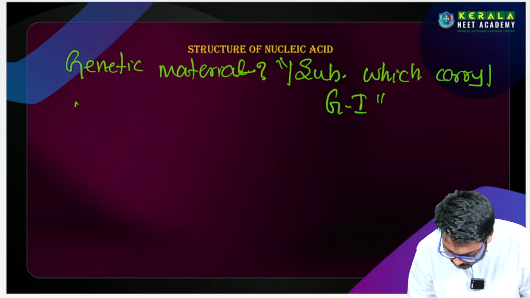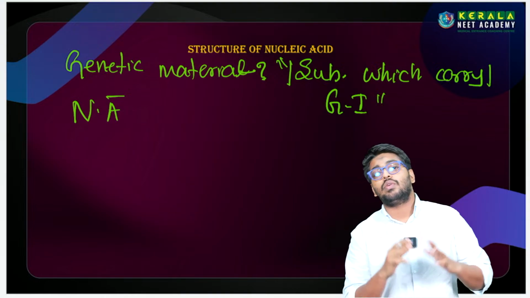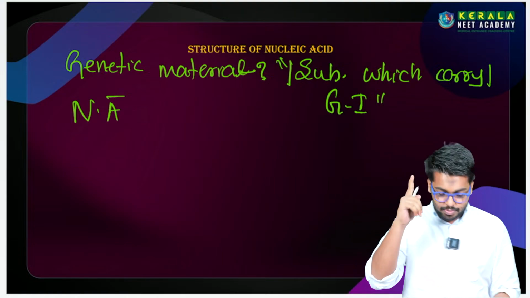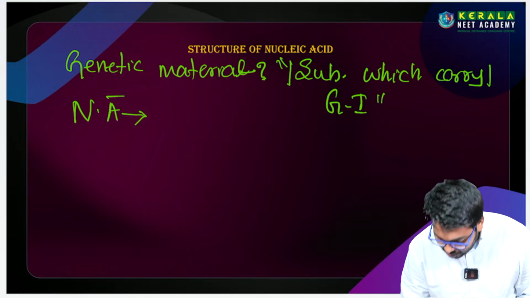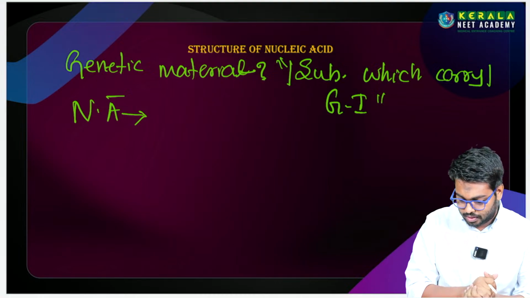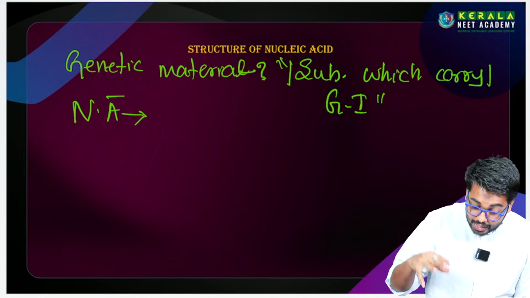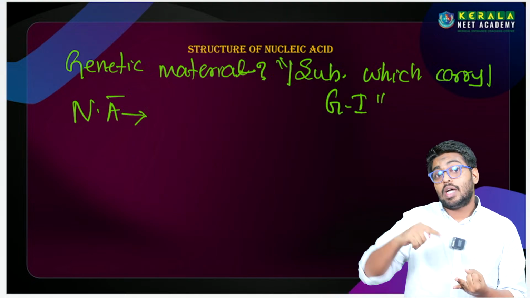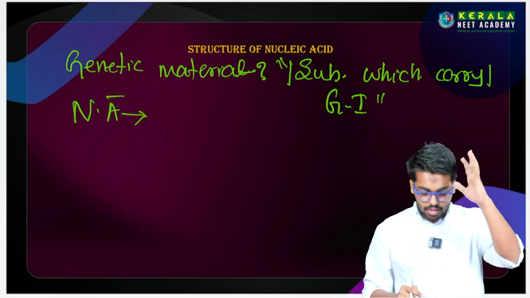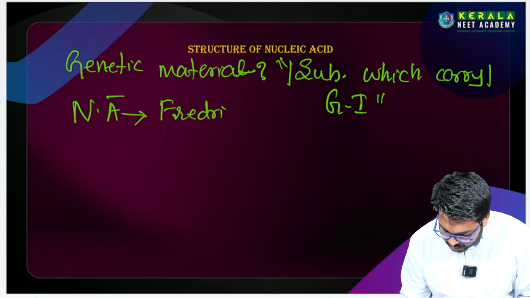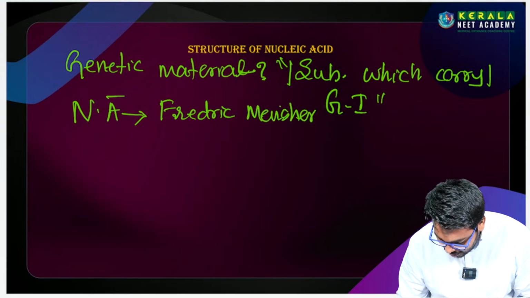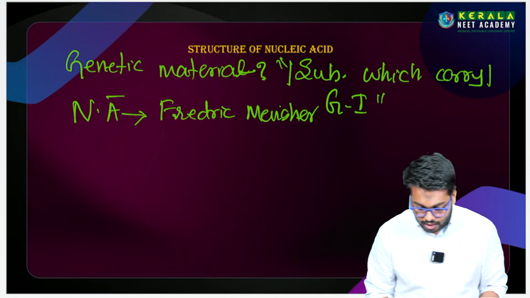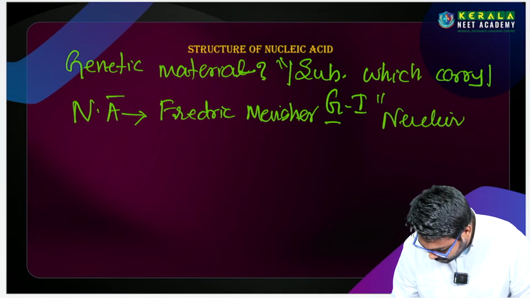The only genetic material we know is nucleic acid. We have been learning about nucleic acid from 8th standard: what nucleic acid is and what its parts are. We will discuss it in detail in this lesson. The concept of nucleic acid was brought by Frederick Miescher, though he did not know it was a nucleic acid. What he found was a negatively charged, acidic substance in the nucleus of eukaryotes, and he named it nuclein.